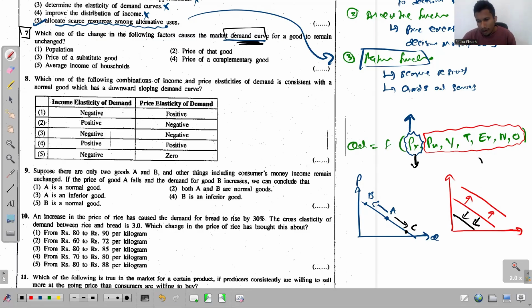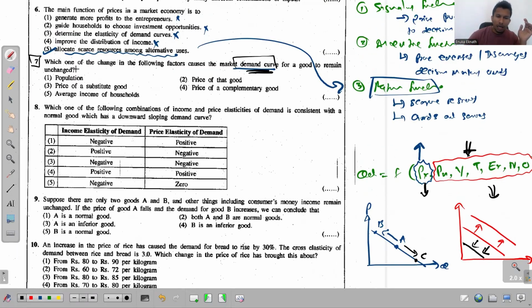Right? If a change of one of these factors happens, the whole demand curve changes. But if the price changes, nothing happens to the demand curve, only the point moves upward or downwards. Okay, so the answer for this one has to be the price of the considered good. If it changes, the demand curve remains unchanged.